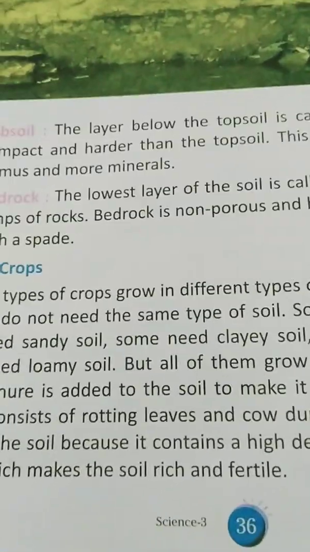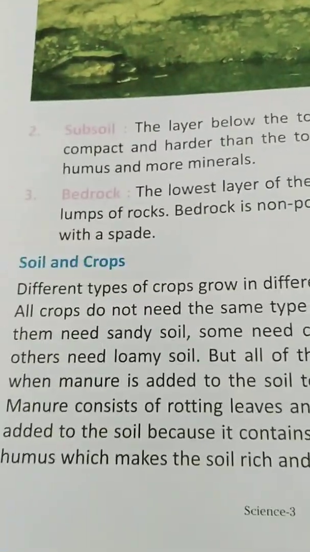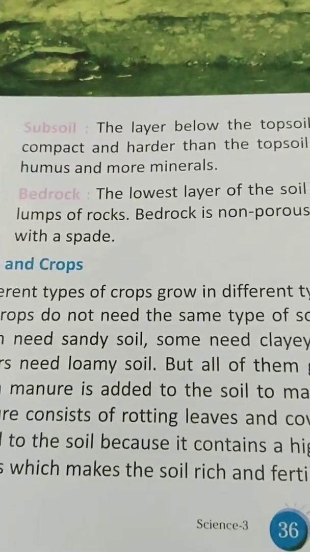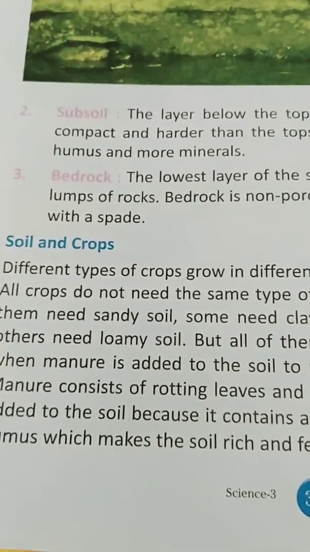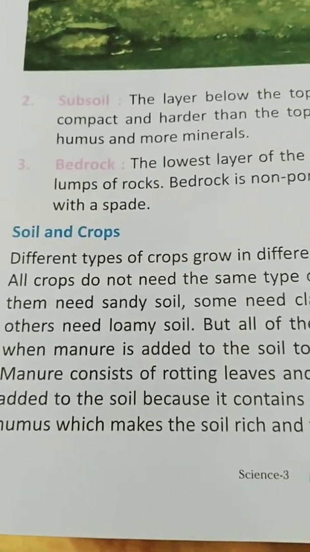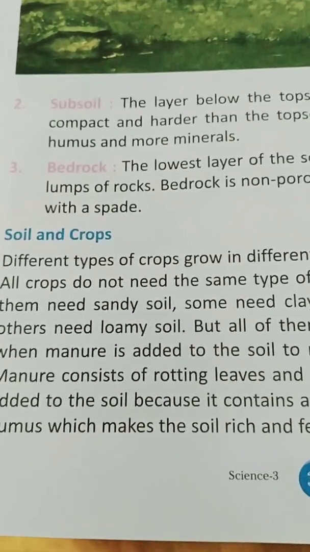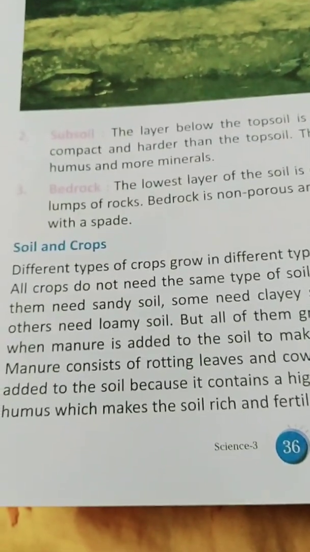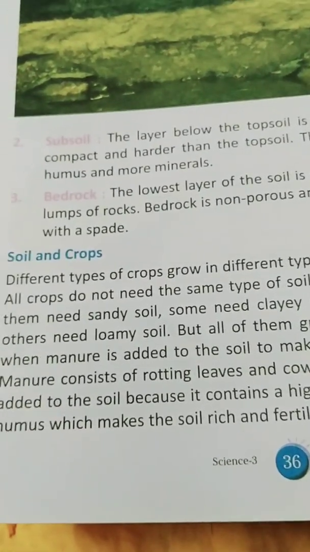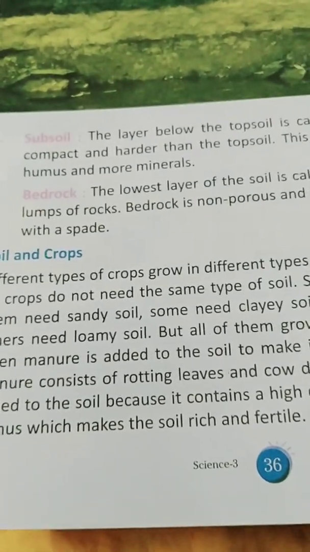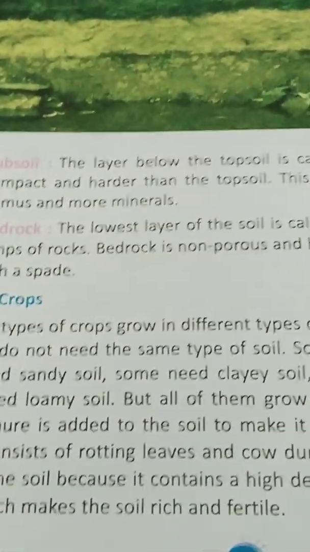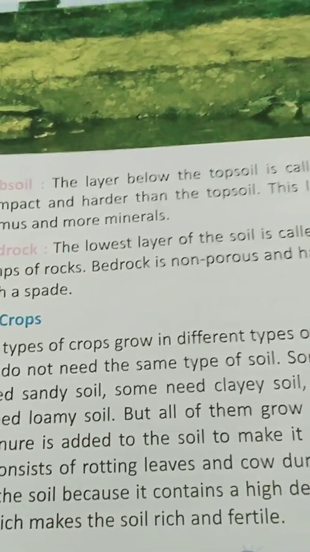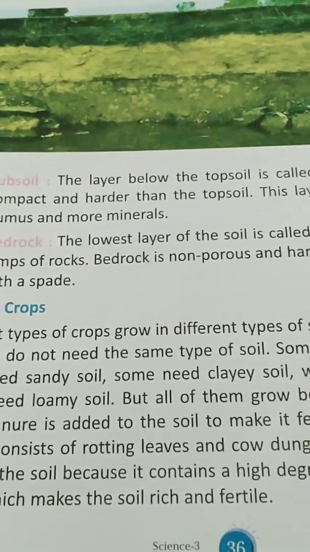So, students, different types of crops are grown in different soils, but with the help of fertilizer and manure added to the soil, we can grow the crops easily. And humus makes the soil rich and fertile. Humus helps the soil to become fertile and gives strength to the soil.